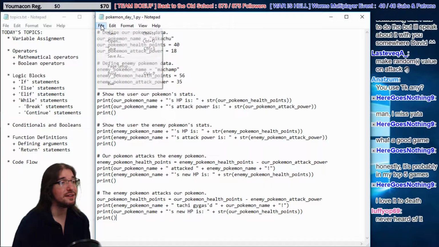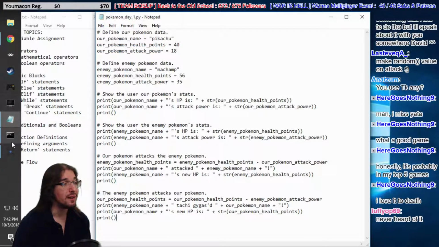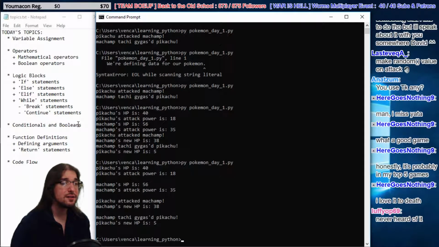So we have these blank lines now. That should make it easier to read on our side, right? Let's see if this does anything good for us. Hey, that's so much easier to read, right? Pikachu stats, Machamp stats, Pikachu attacks, Machamp attacks.